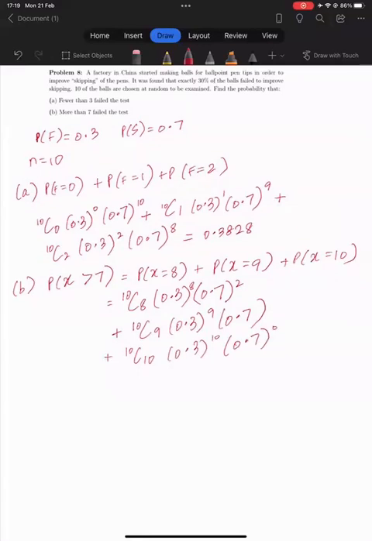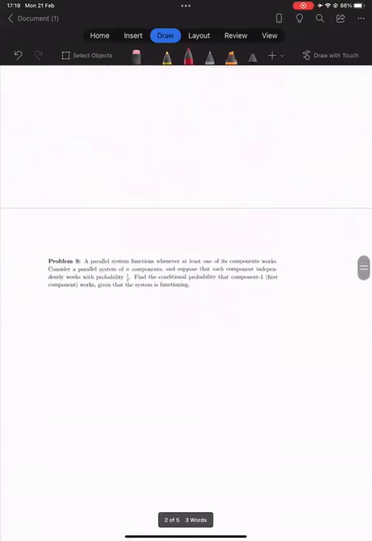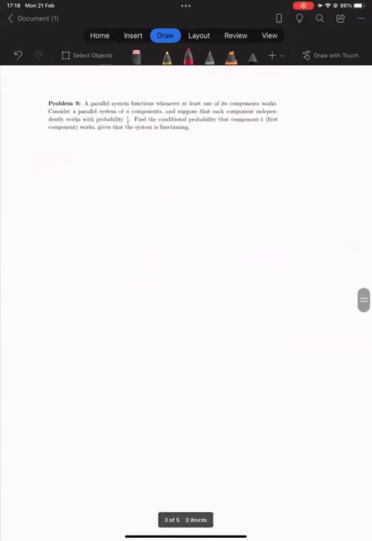And our answer should come out to be 0.00159. Okay, moving on. The next question is problem 9 from the homework. I'll again give you guys a minute, and then we can do it together.